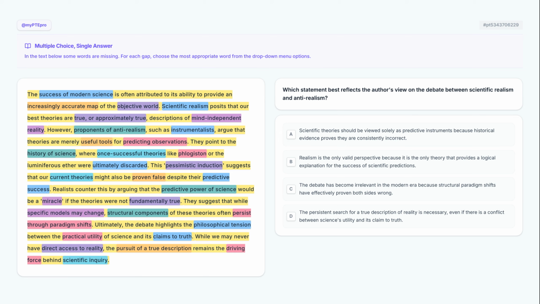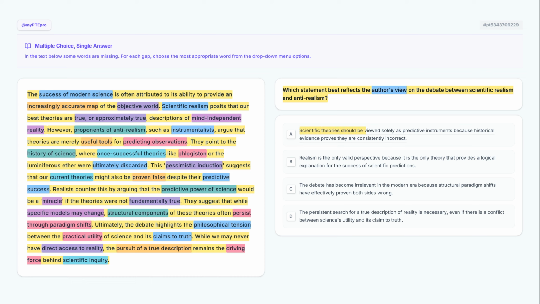despite philosophical doubts. Which statement best reflects the author's view on the debate between scientific realism and anti-realism? The question asks for the author's specific perspective on the debate presented. To find the answer, we must look for the concluding synthesis where the author balances scientific realism against anti-realism and determines what motivates the field as a whole.